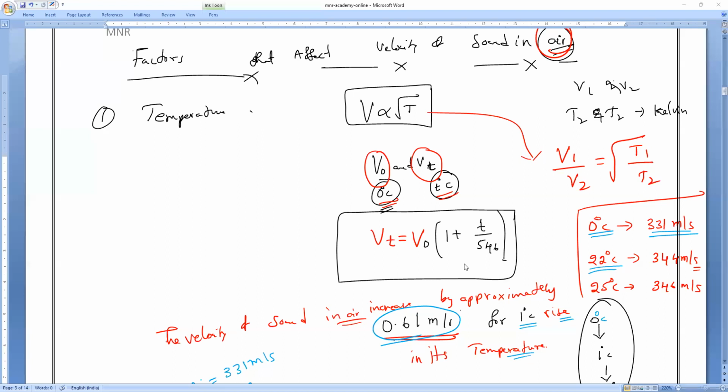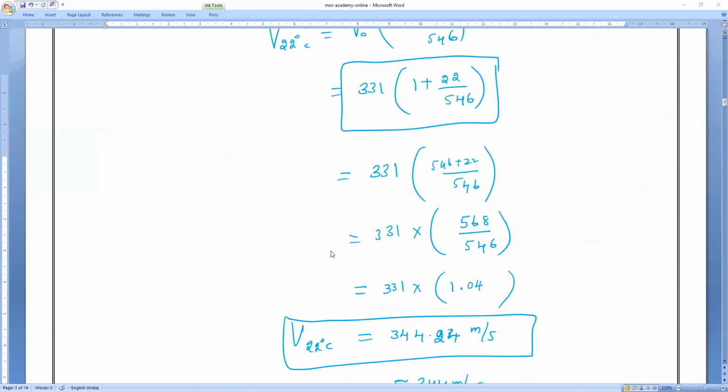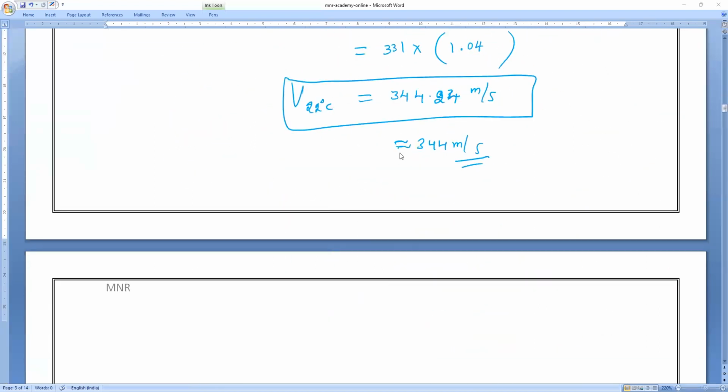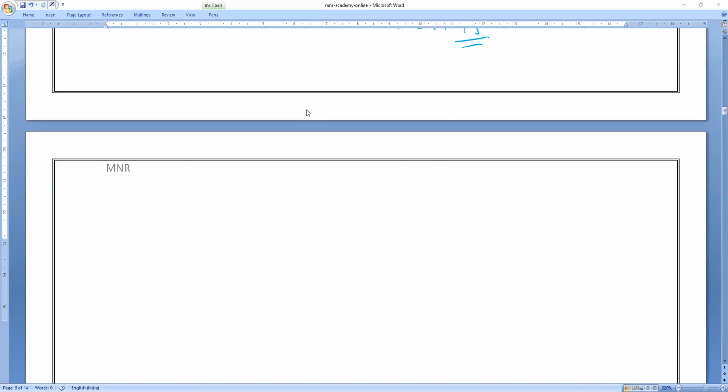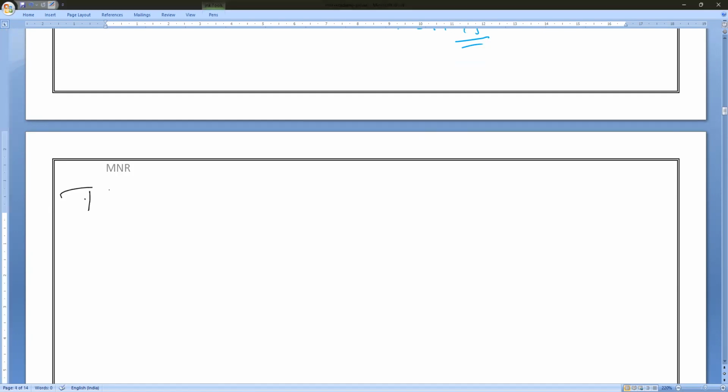Clear, everybody? Now the most important and interesting concept that we are going to discuss is the Doppler effect. If you understand till here, I hope you are all clear. Agalya, Shivani, Kavya, understand? So now we are going to the next concept, the Doppler effect. This is also the most important and interesting one, which we experience in daily life.